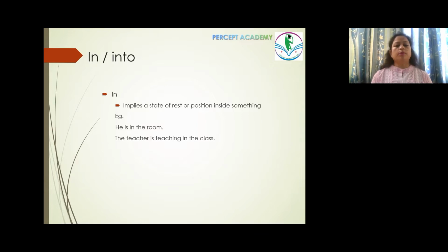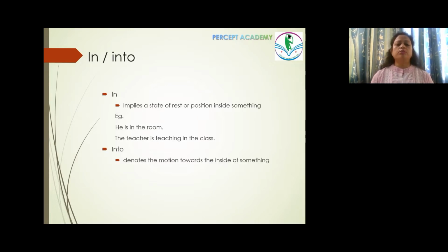So when we are talking about the first statement, he is in the room, it means the person is already in the room. The teacher is teaching in the class. She is already there. The students are already there in the classroom. So no motion is happening. Things are as they are. That is what is being reported using in.